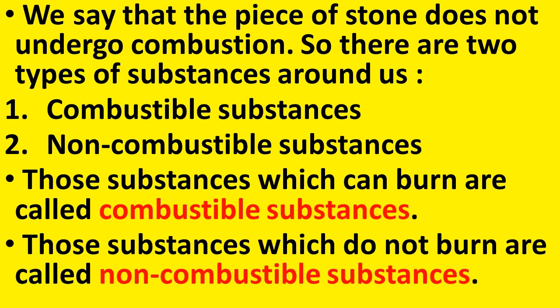Those substances which can burn are called combustible substances. Do you know the examples? Examples are paper, diesel, oil, petrol, wood; all these are combustible substances. Those substances which do not burn are called non-combustible substances. Can you say a few examples? Yes, glass, stone, metals; all these substances do not burn. Such substances are known as non-combustible substances.